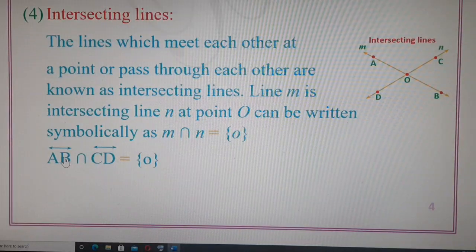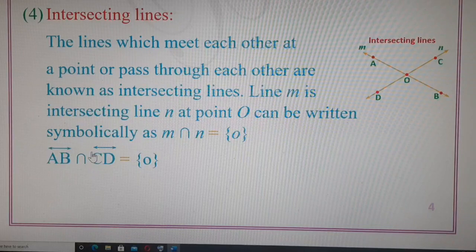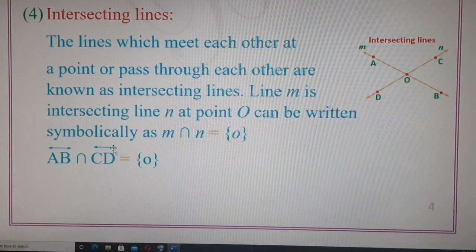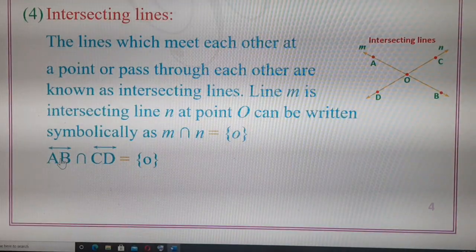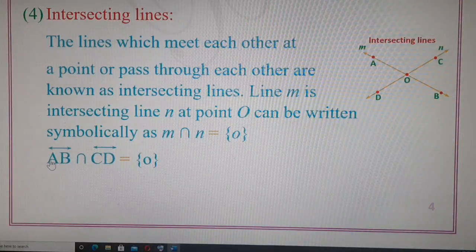But when two alphabets are used to name a line, then this line with the arrow symbol is used. Line CD is named with this line with the arrow, and then the names of the points lying on the line are written in capital letters. These capital letters represent the names of the points which are lying on the line. So here A and B means A and B lie on this line. So this line can be named as line AB, but we will use capital letters to name the points.